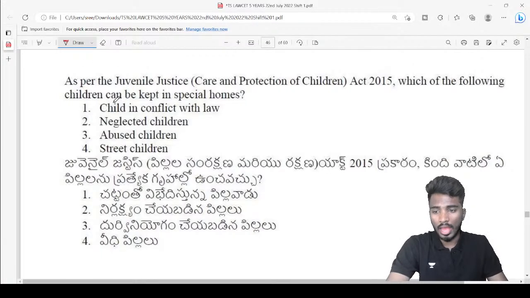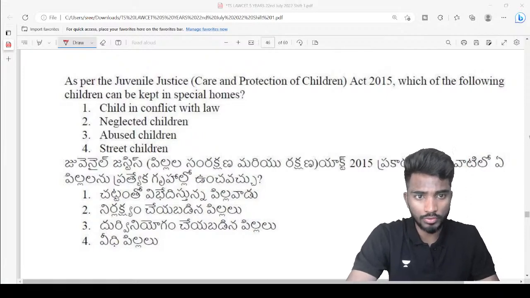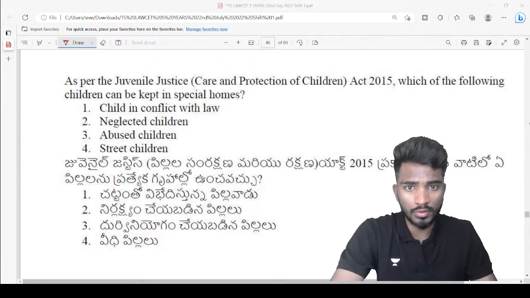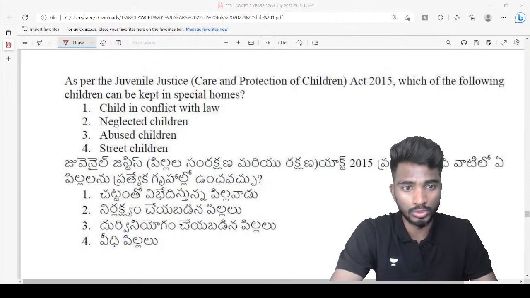Now, as per the Juvenile Justice Care and Protection of Children Act 2015, which of the following children can be kept in special homes? Who can be kept in special homes?